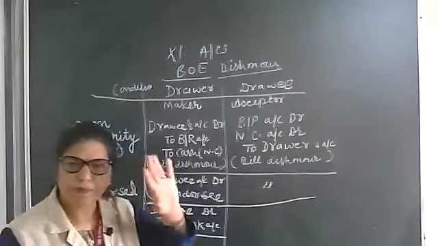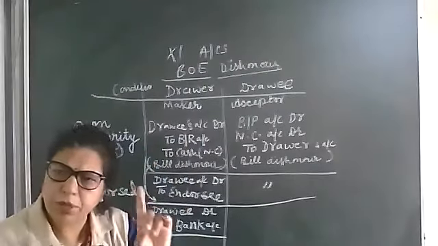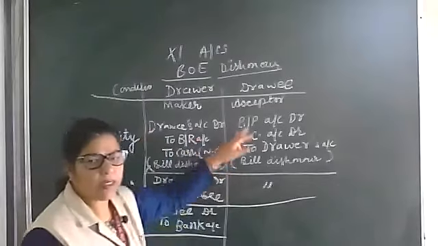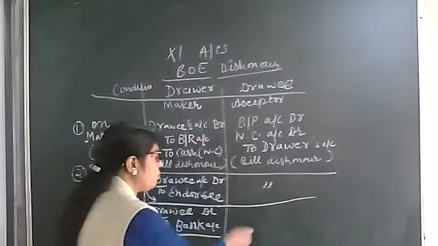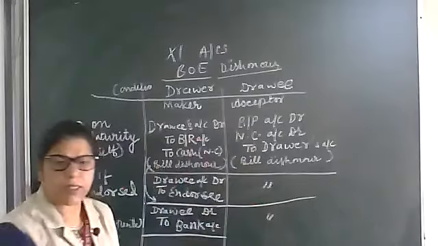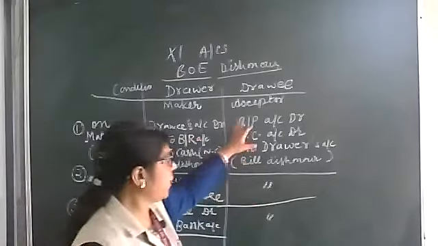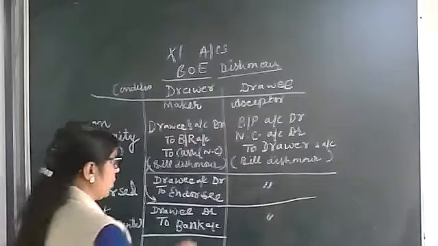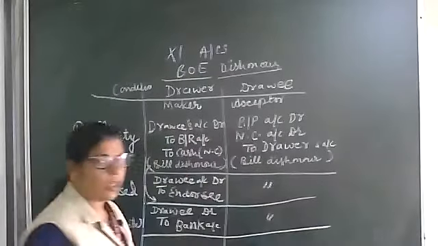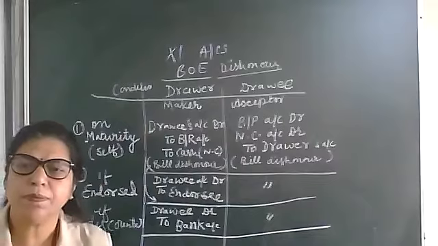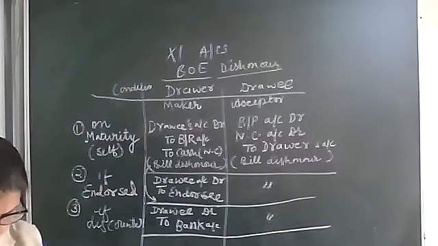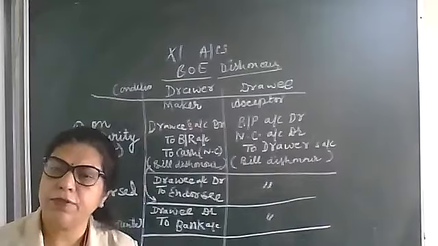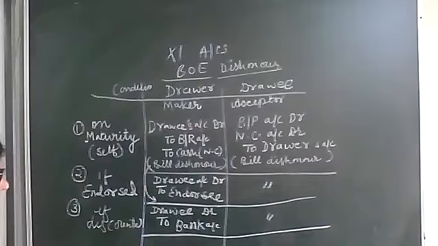But the drawee will make the payment on maturity date. So he will pass the same entry again. That's why I am going to explain this table again and again, because this is very easy when you see it through a table. Now, same entry. What is the fourth payment mechanism? Bill sent for collection. Very good.